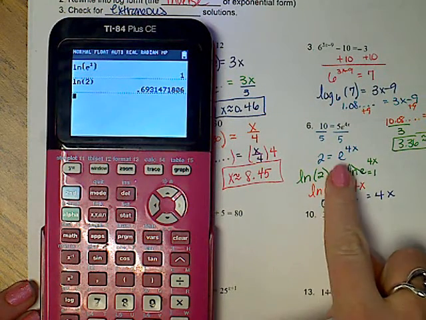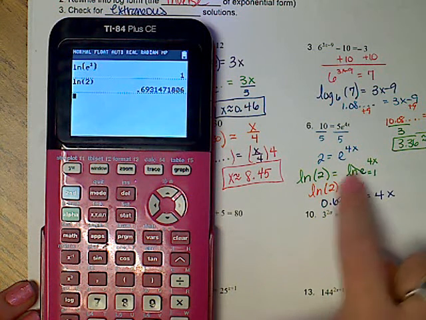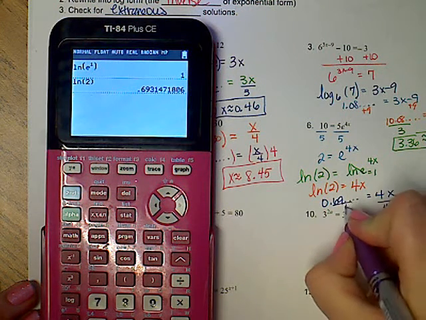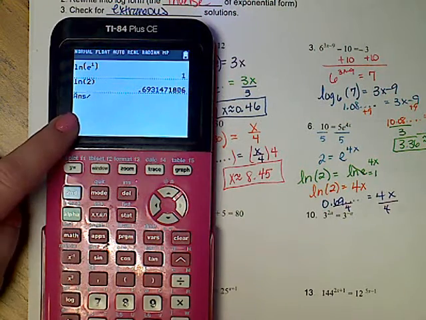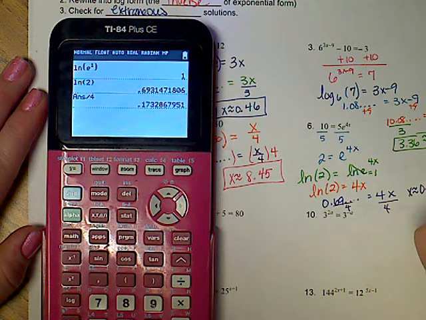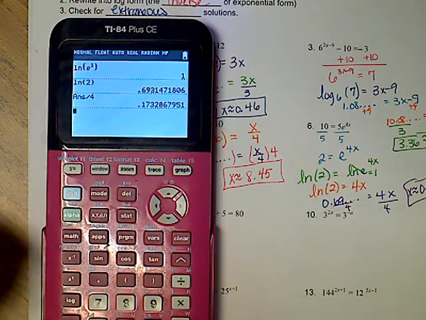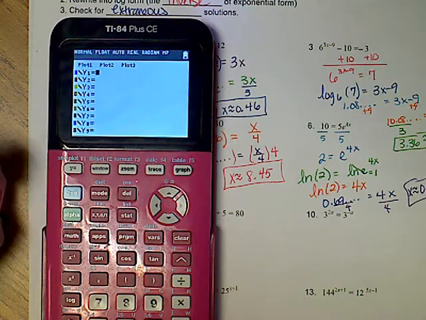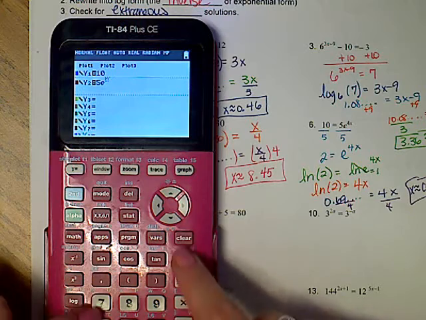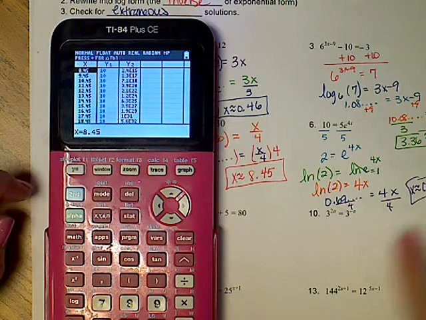Okay, again, anytime I see e, I'm going to take the natural log on both sides, but the natural log of e is just going to go away. It's going to become 1, so I'm left with 4x. Now my next step is to divide by 4. So I'm going to say divided, so that my whole answer is divided by 4. So x is about 0.17. Now we can do a lot more than that, but for us we're rounding to the hundredths. So when we go to y equals, we're going to type 10, 5 second e to the 4x, right? Yep. We go to the table, I need to check this decimal.